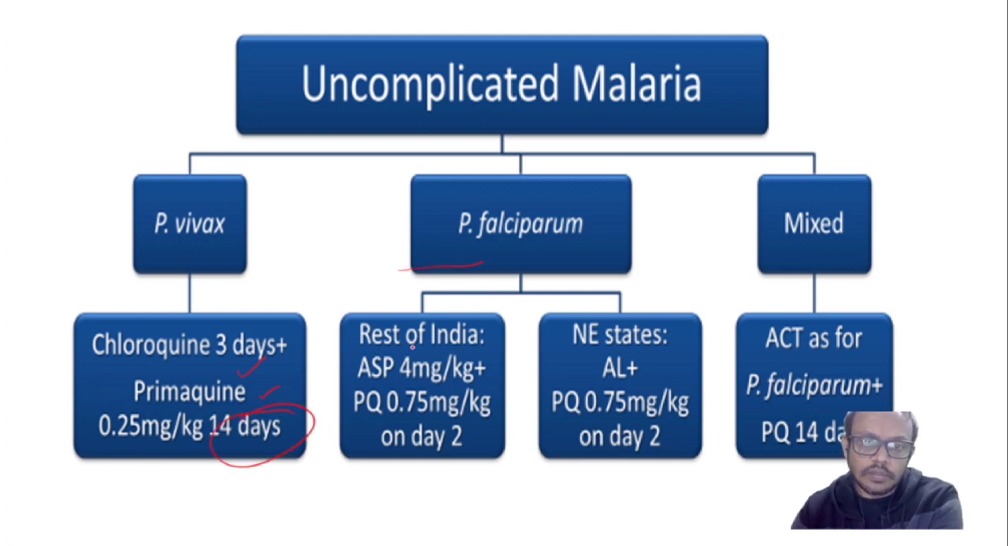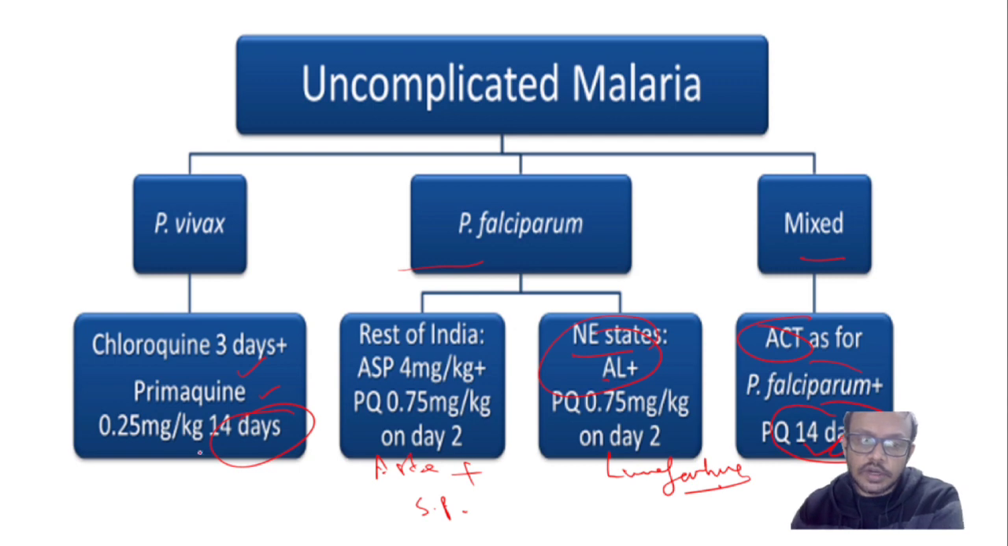In falciparum, in most of the countries, artesunate plus sulfadoxine-pyrimethamine combination, ACT-SP, is used. In the northeast states, artemether-lumefantrine is preferred. In mixed infection, ACT is given as well as primaquine for 14 days.